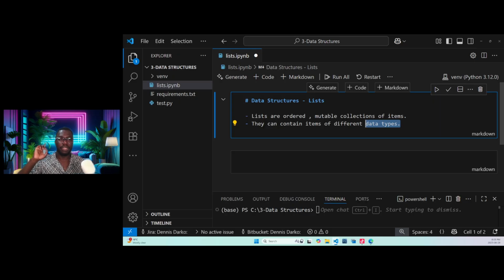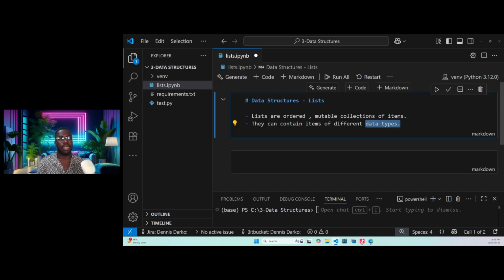It could be a character, a string, an integer, a float, and all that. So we are saying that a list can contain items of different what? Data types. I hope this is clear enough.